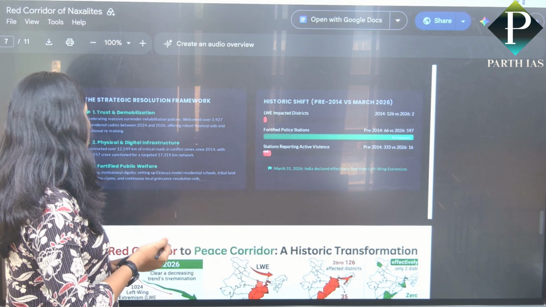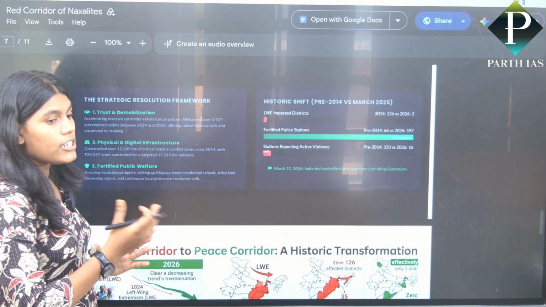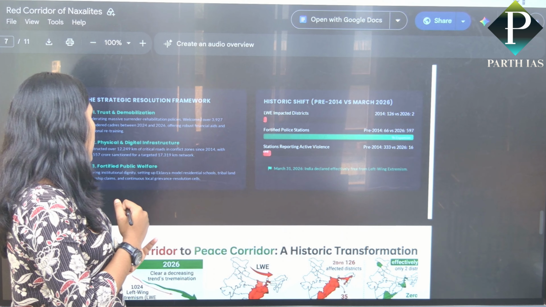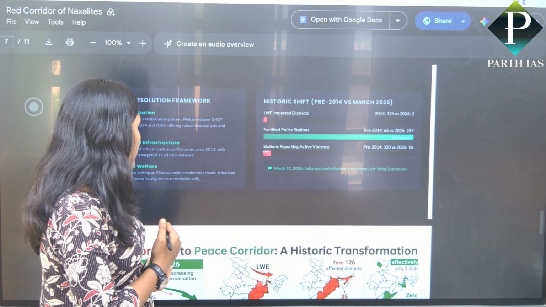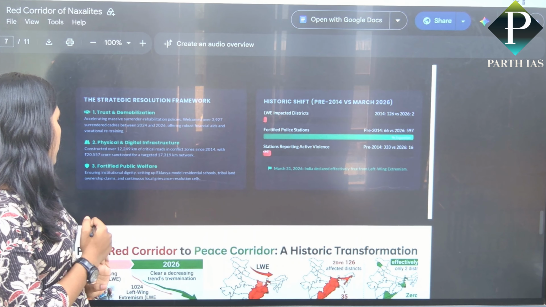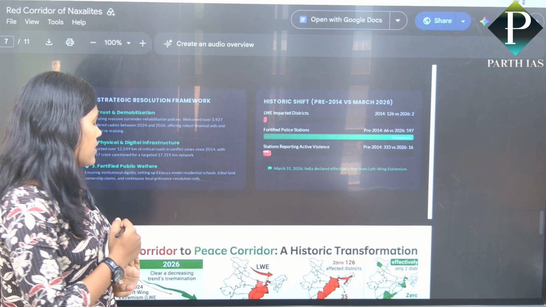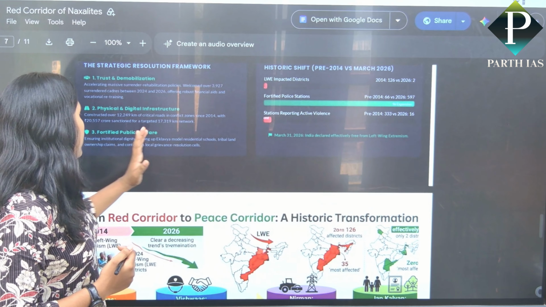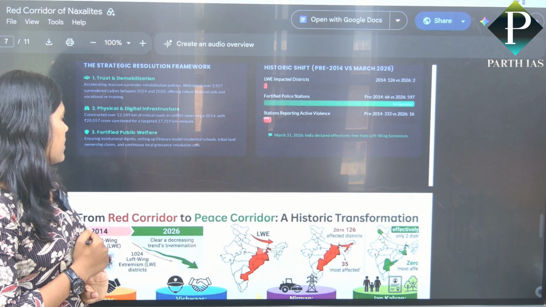Physical and digital infrastructure. They develop a lot of infrastructure in that area for easy connectivity, like 12,249 kilometers of critical roads in the conflict zone since 2014, 20,557 crore for stations, with a target of 17,319 kilometers of networks. 45 public welfare, ensuring institutional dignity and settlements.